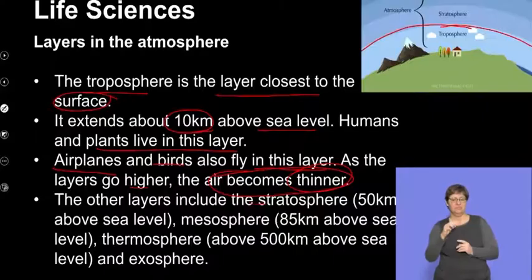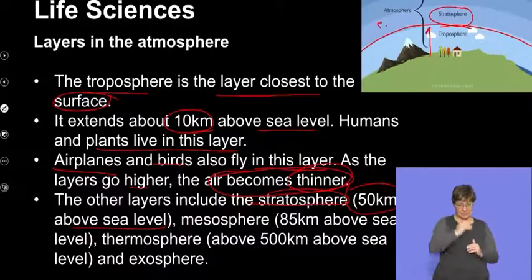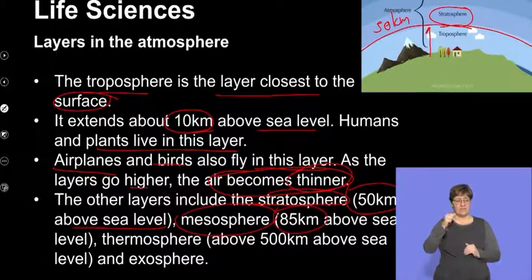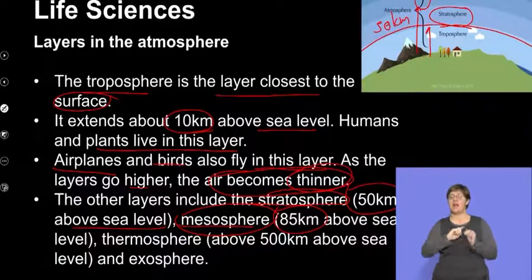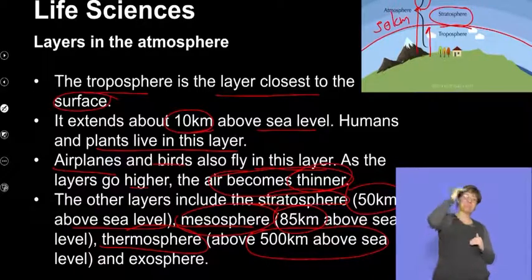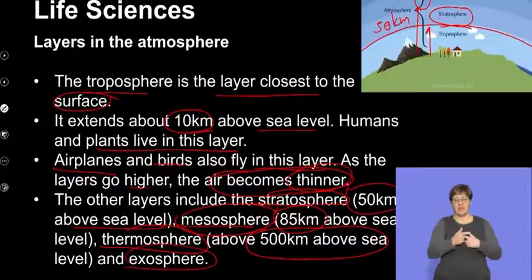The other layers include the stratosphere, which is about 50 kilometers above sea level. And we look at that, that's significantly higher. If we then look at the mesosphere, which is measured about 85 kilometers above sea level, that's significantly high, and we will move into an area called the mesosphere. And then finally we have the thermosphere, which is about 500 kilometers above sea level, and then surrounding the atmosphere we'll get into the outer space called the exosphere. So these are essentially the layers in the atmosphere.